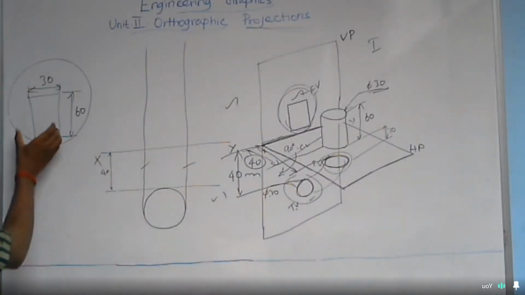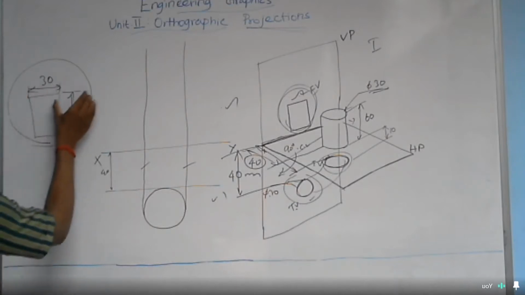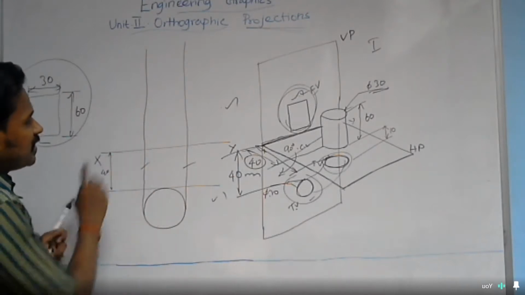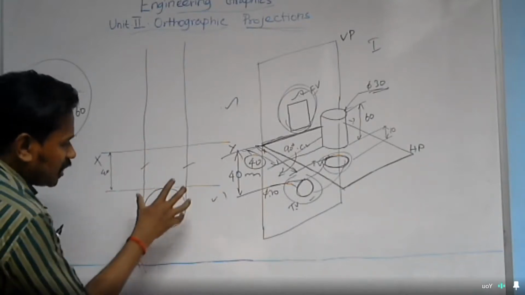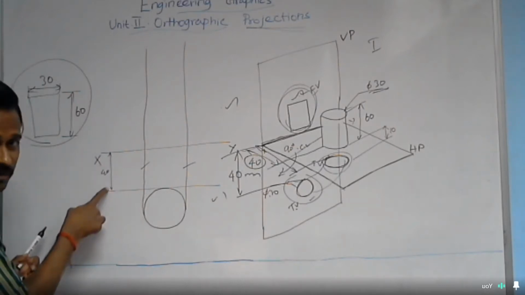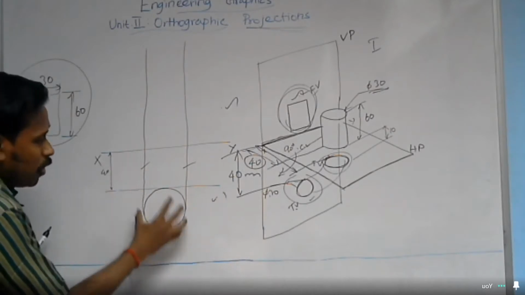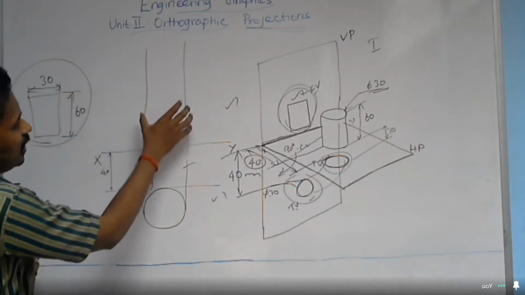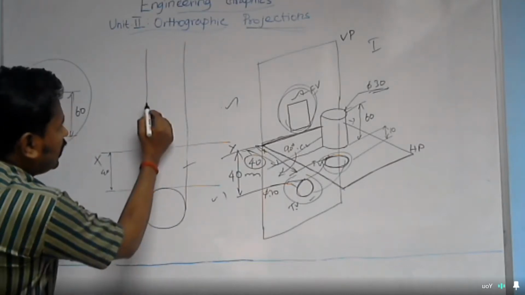See here, this is nothing but your front view: the 30-60 rectangle. That rectangle is to be drawn as the front view here. And you should not select a random place now, like in the previous case, where I told you that you can draw the circle here or there. You only need to maintain 40 mm below the reference line. But now, once you have the top view and run the projectors, your front view should be contained within those projectors. So here only you need to draw.